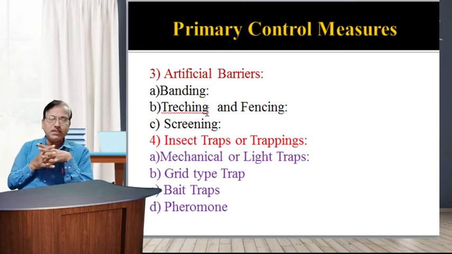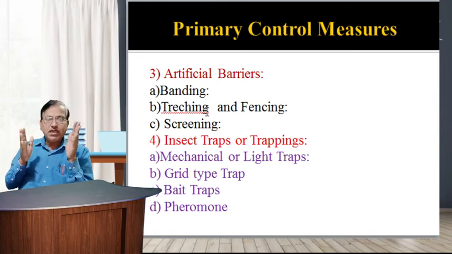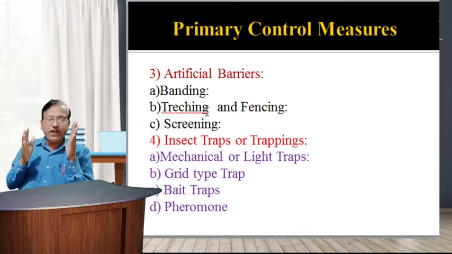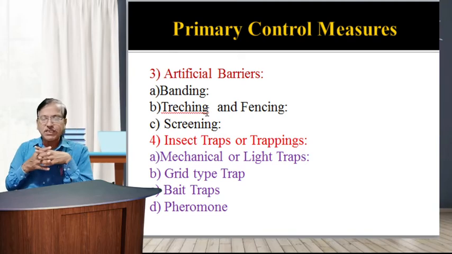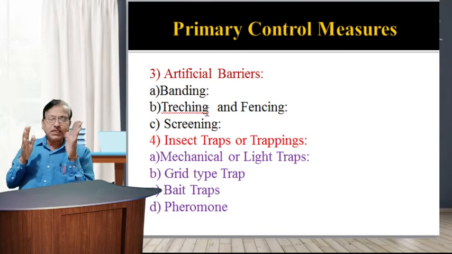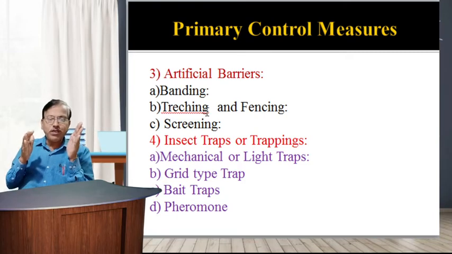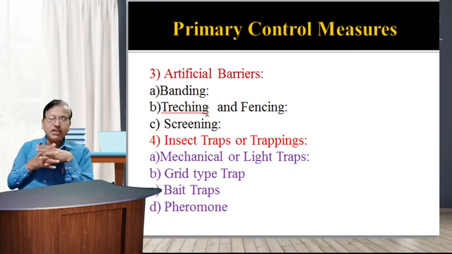Next is trenching and fencing, against chinch bugs, armyworms, and hairy caterpillars. In order to prevent migration of these pests from infested to non-infested areas, a deep furrow or trench is constructed around the fields, in the route of the migratory insects, or some oil is poured in the form of a linear barrier. So these trenching and fencing methods are used for controlling insect pests.